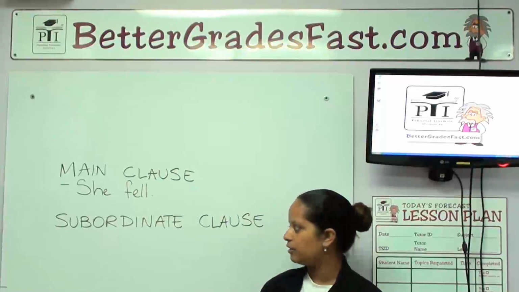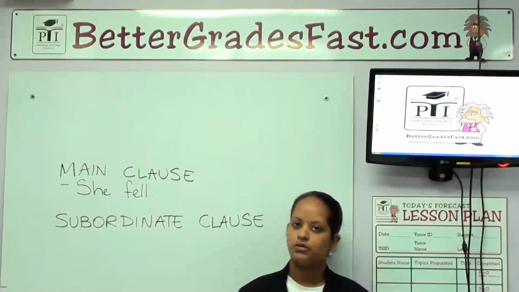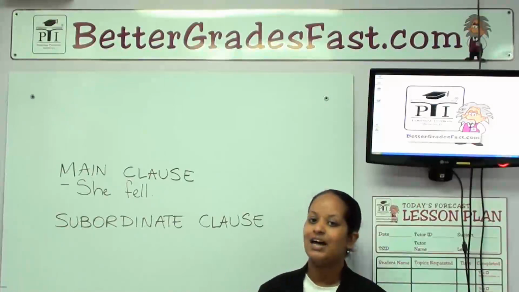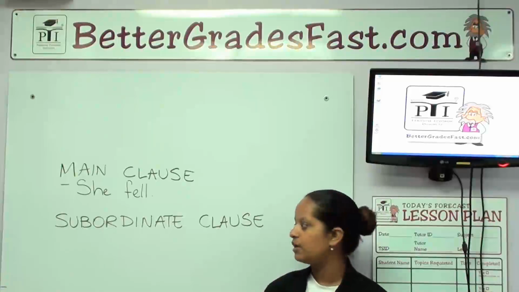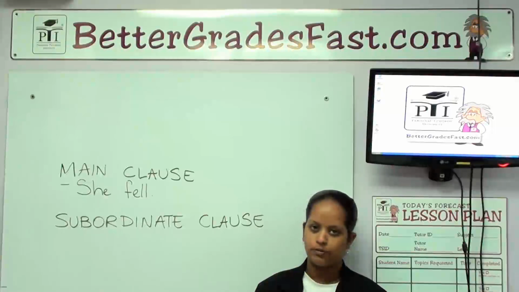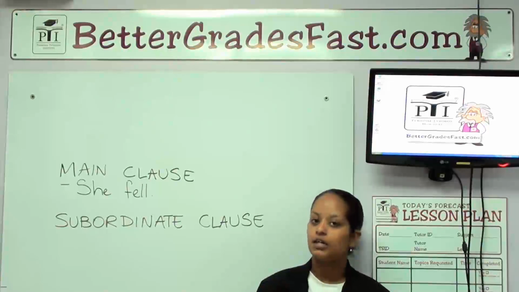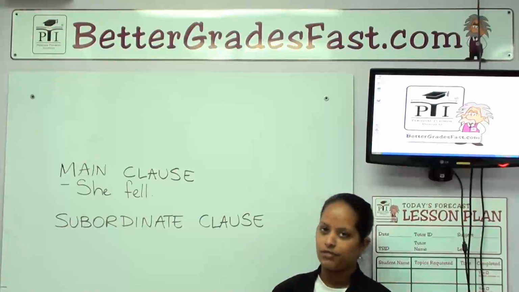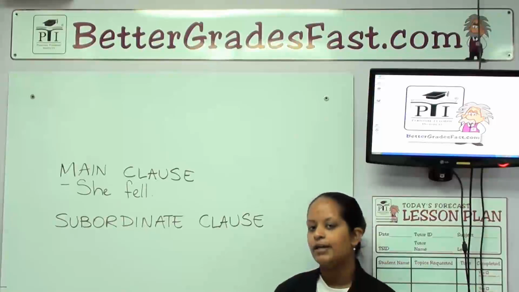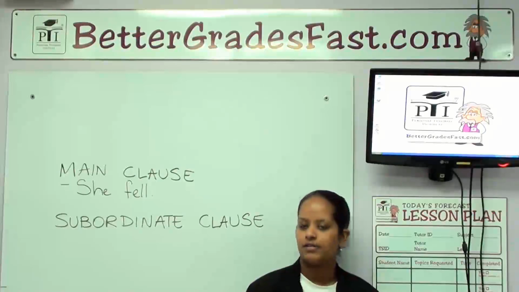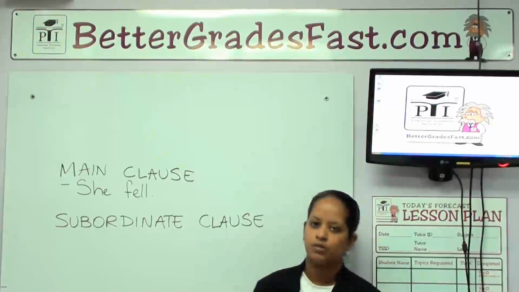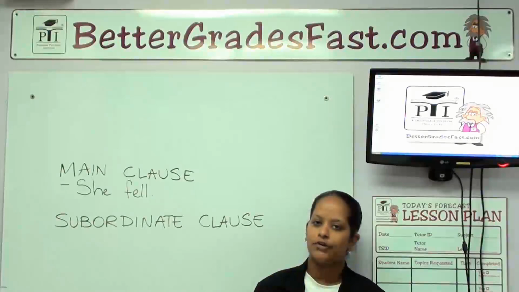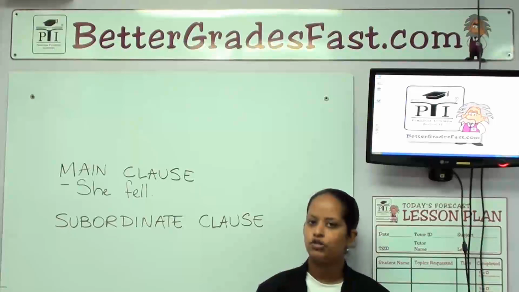On the other hand, a subordinate clause, also known as a dependent clause, cannot stand on its own. It is still a clause because it has a subject and it has a verb. However, it is only part of a sentence. You cannot put a full stop at the end of a subordinate clause and have a correct sentence. Let me show you an example.